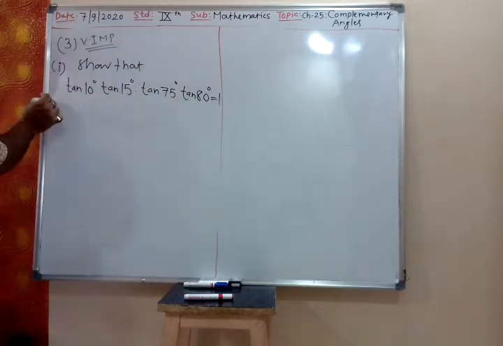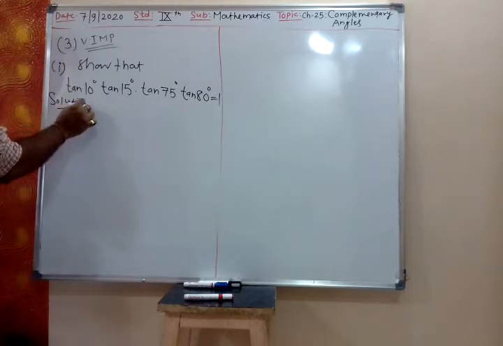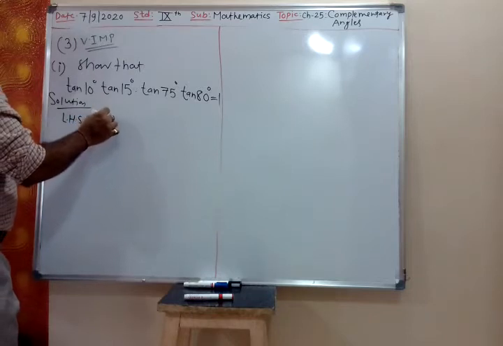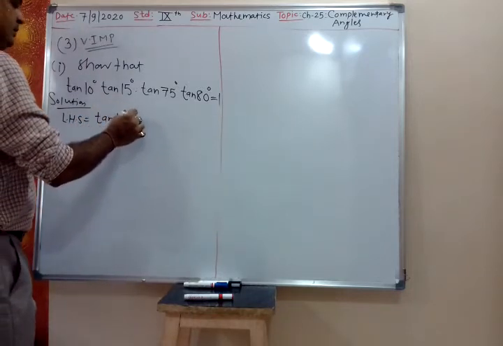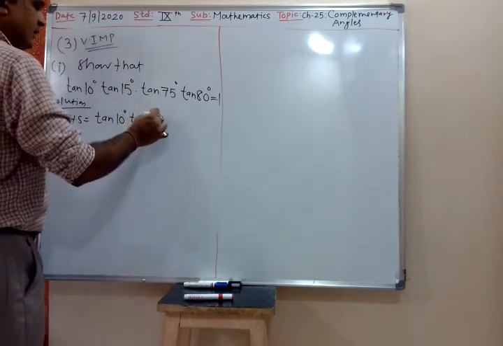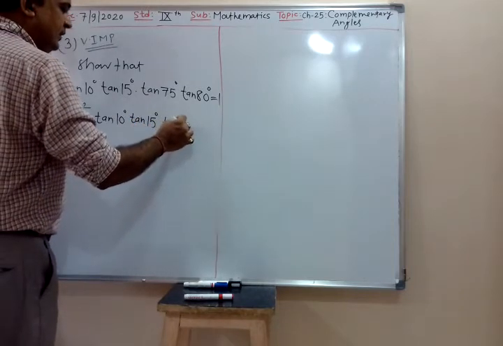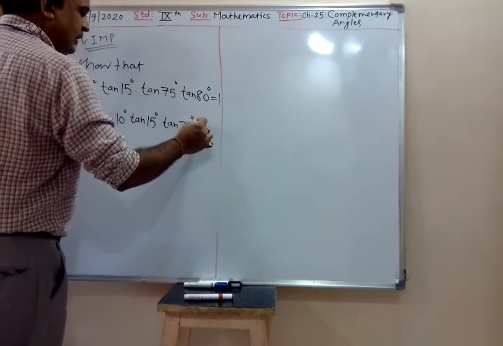So now we consider the left hand side. What is my left hand side? Tan 10 degree into tan 15 degree into tan 75 degree into tan 80 degree.